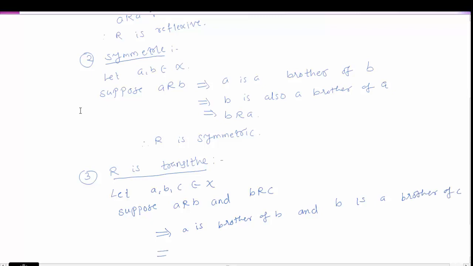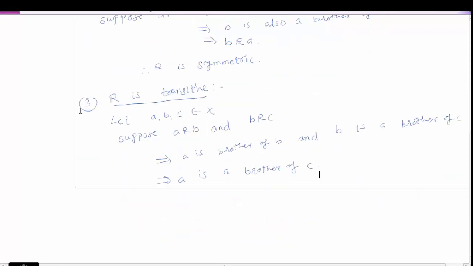This implies that if A is a brother of B and B is a brother of C, then A is a brother of C, because all these are males and A and B are brothers and B and C are brothers. So A is a brother of C. So R is transitive. Therefore R is transitive.